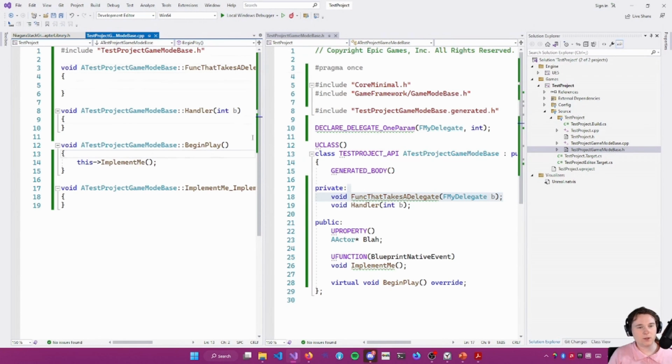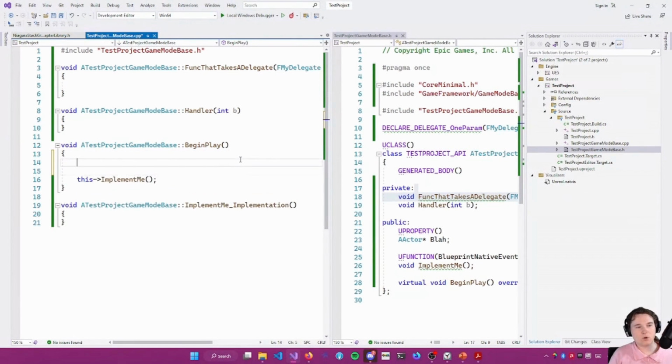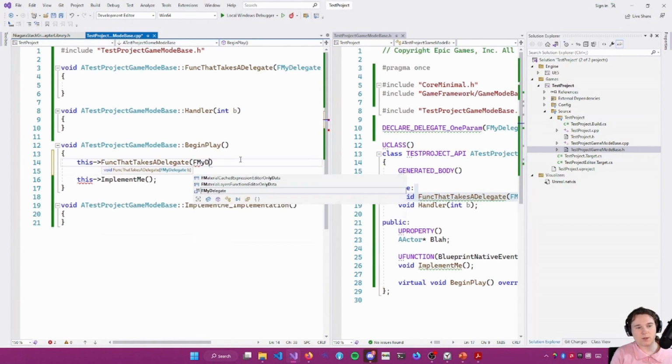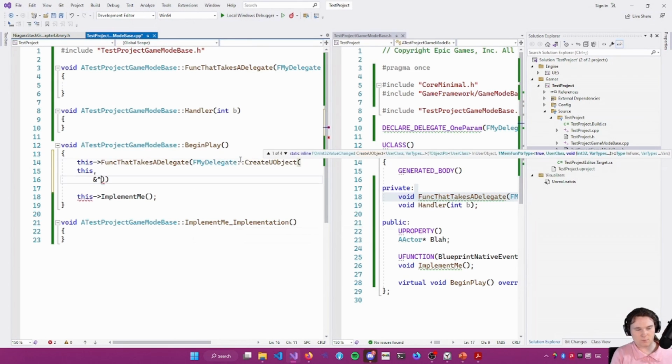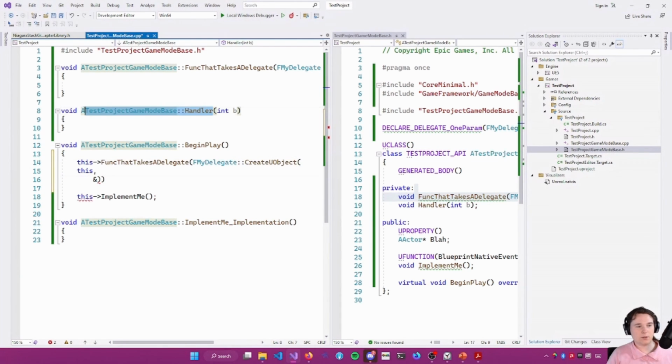In BeginPlay, we can call this FuncThatTakesDelegate with FMyDelegate::CreateUObject, this, address of Handler, and now we're passing the delegate in as a parameter to FuncThatTakesDelegate.